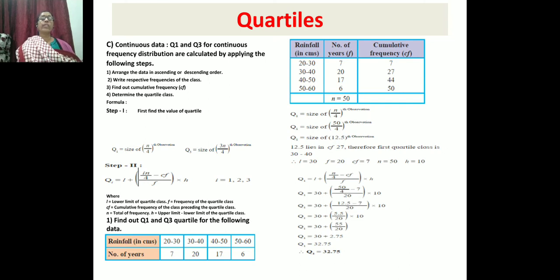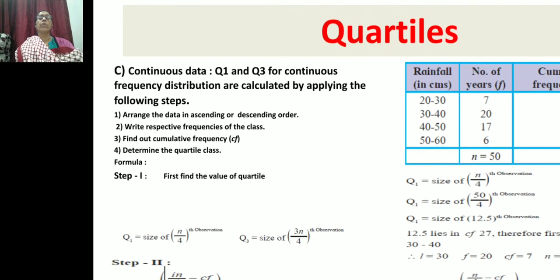What do we have to do in this? For continuous data, arrange the data in ascending or descending order, as we already know. Write the respective frequency of the class. Find the cumulative frequency, which we have done in three columns. Determine the quartile class. Only then will we be able to proceed.